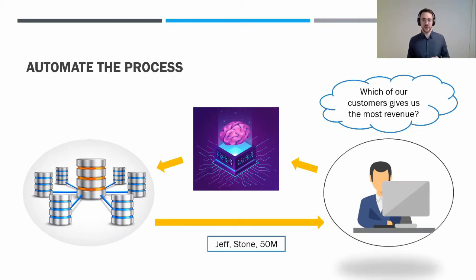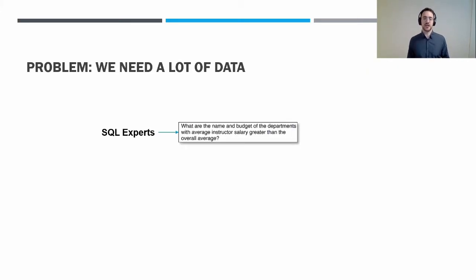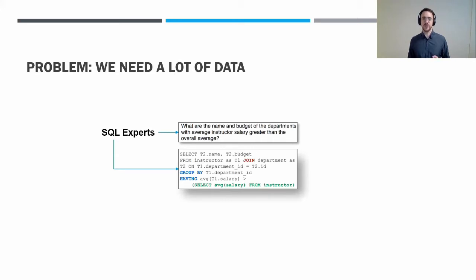Of course, this vision is very nice. However, the main problem that we have always when training these artificial intelligences, which are often based on neural networks, is of course data. We need a lot of data to train neural networks. And for this problem, data is hard to come by because you have to recruit SQL experts. The process usually looks like this: they have to come up with questions and write down also the corresponding SQL query.